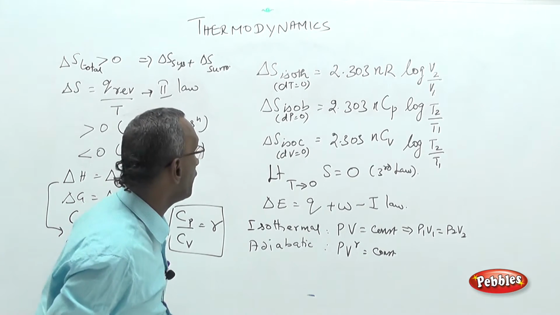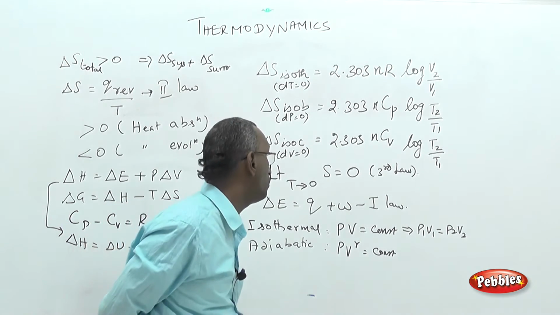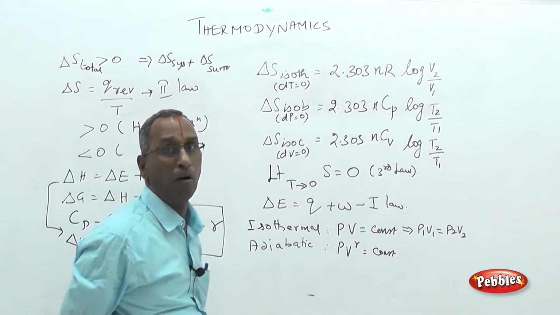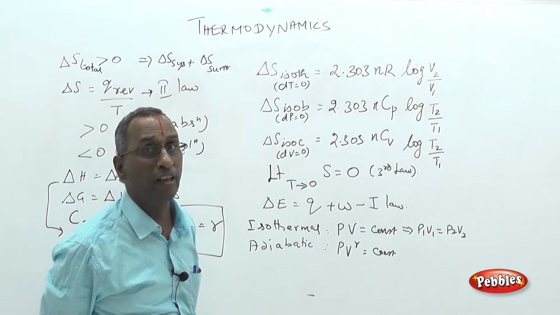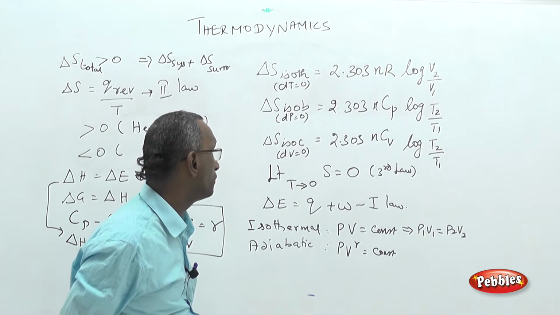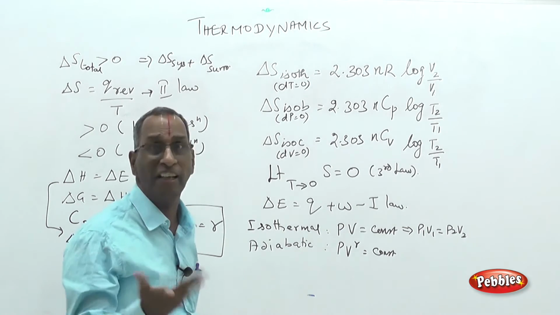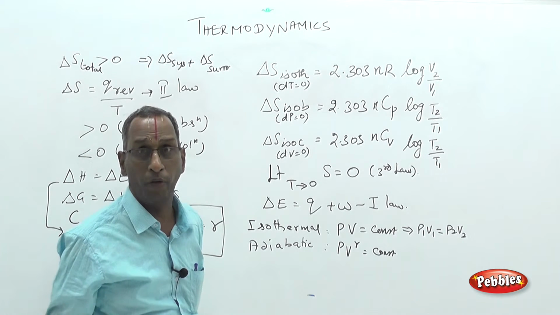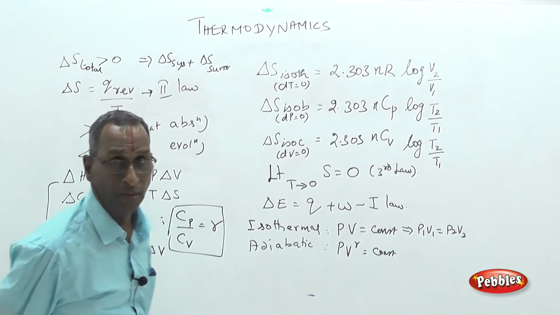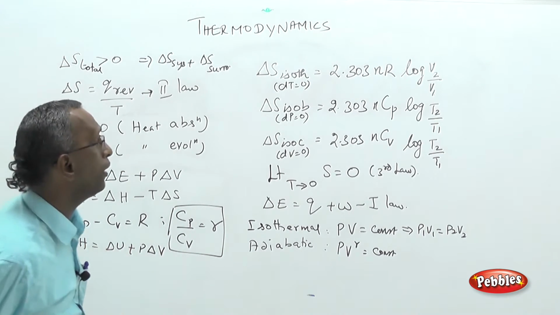For the same process, if it is carried out at constant volume, the expression is delta S isochoric, or change in entropy for an isochoric expansion, constant volume expansion. So that is the isochoric process. It need not be expansion. Expansion means change in volume. Isochoric process, some other process which is carried out at constant volume.